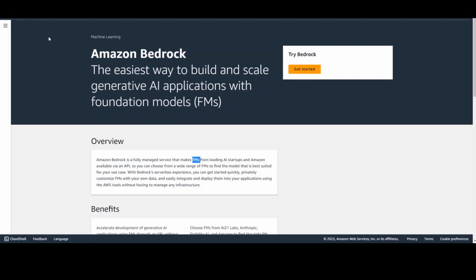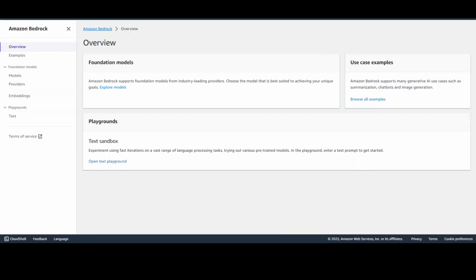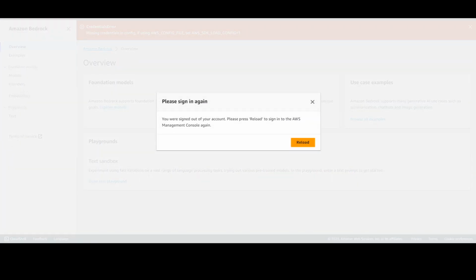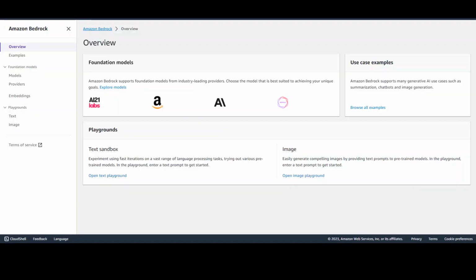Cool. Now, in order to get started, just click on Get Started, and you'll be presented with this screen. Let me reload it. I think my session timed out. Once you are in the console of AWS Bedrock, this is the screen you are presented with initially. AWS is upgrading this service very rapidly, so this might look different in the future, but for now, this is how it looks.